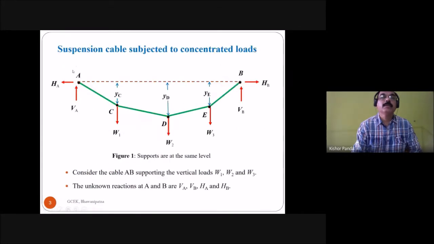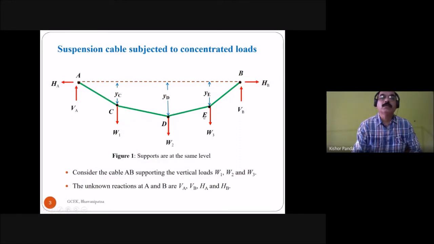This is a suspension cable subjected to concentrated load. Here the supports are at the same level: this is one support and this is another support, both at the same level.